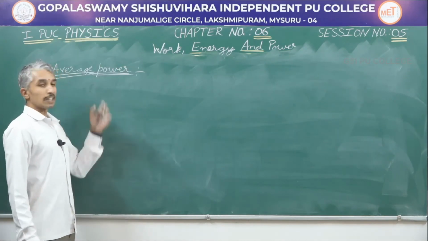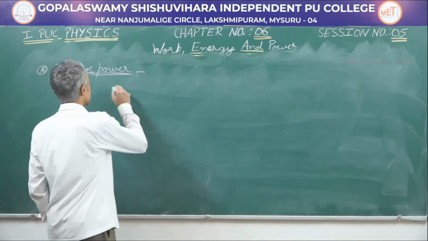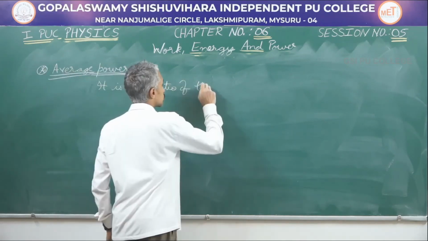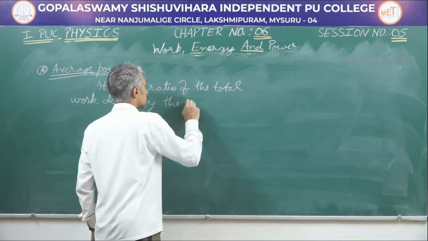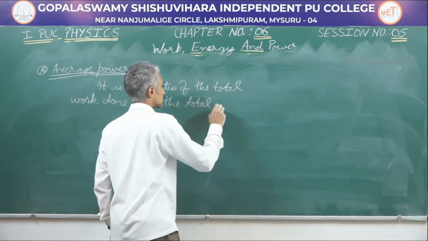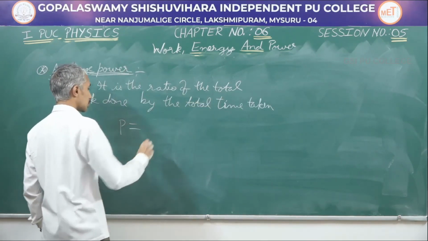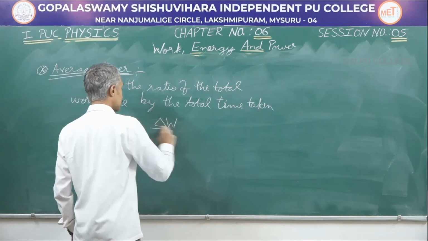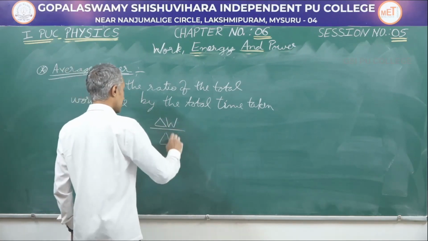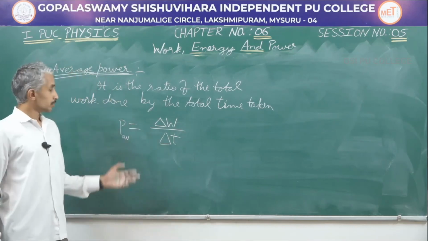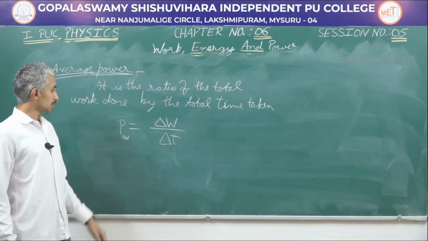We will now look into what is average power. It is the ratio of the total work done to the total time taken. So I can write power as the total work done, delta W, divided by the time taken, delta T. This is the expression for the average power.